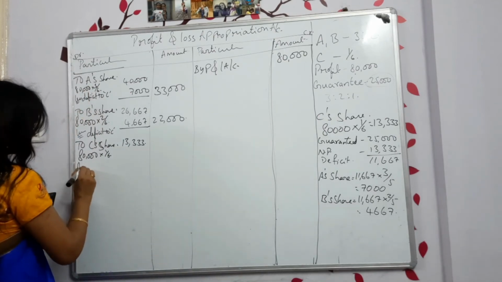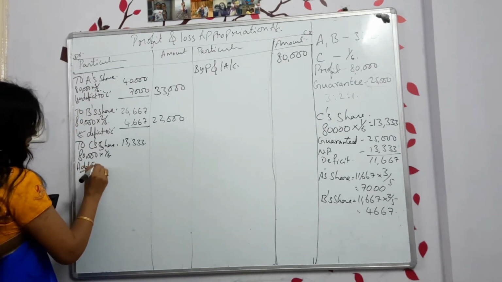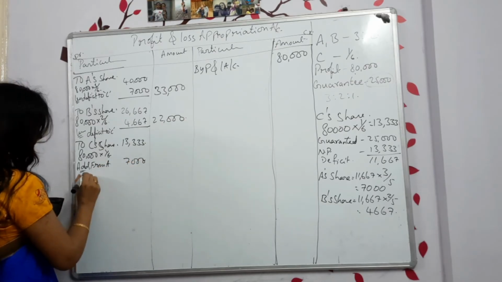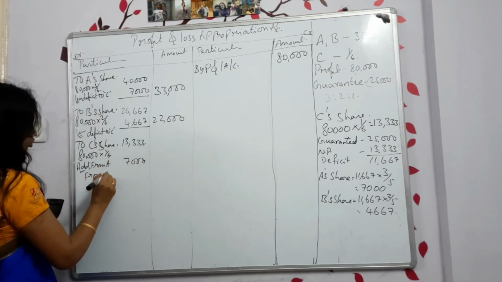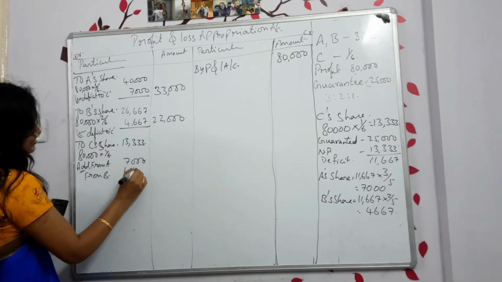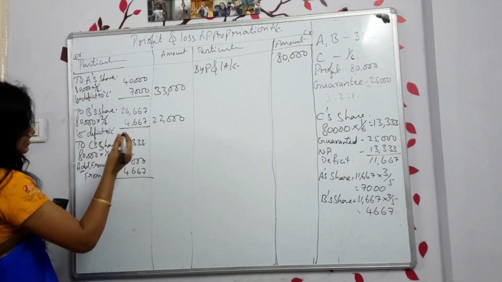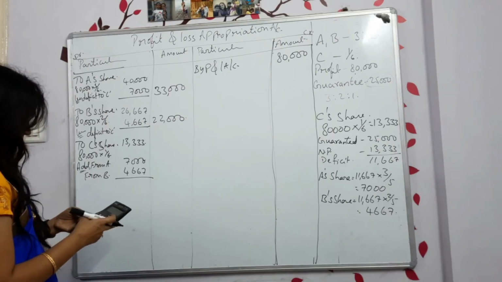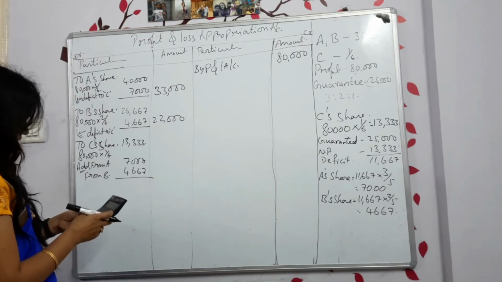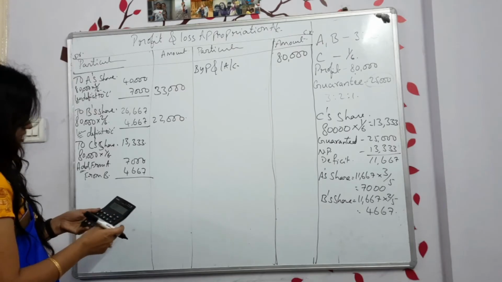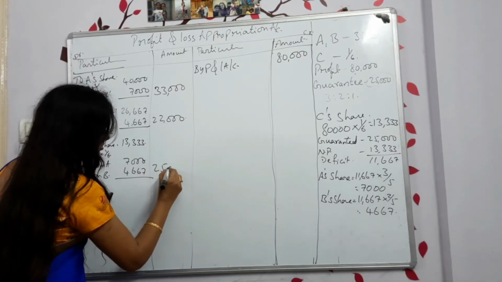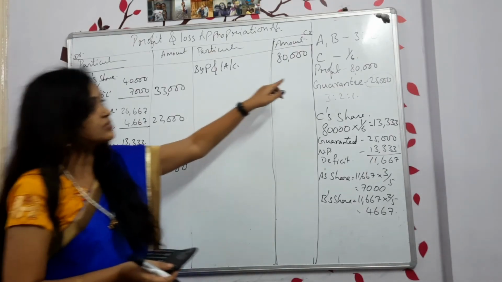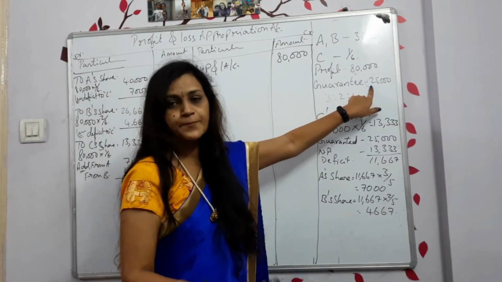So add from A, how much is he getting? 7,000, and from B, how much is he getting? 4,667. Now do the total: 13,333 plus 7,000 plus 4,667. So it is 25,000. Now did he get the total amount of 25,000? That is what we have guaranteed, right?